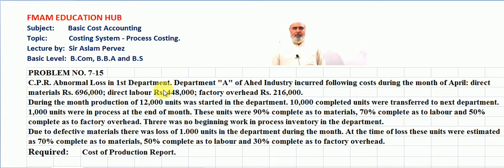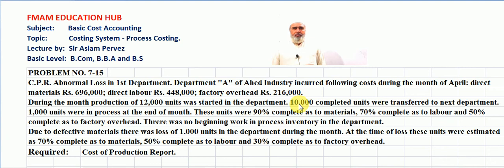Direct labor cost rupees 4,48,000. Factory overhead cost rupees 2,16,000. During the month, production of 12,000 units was started in the department.